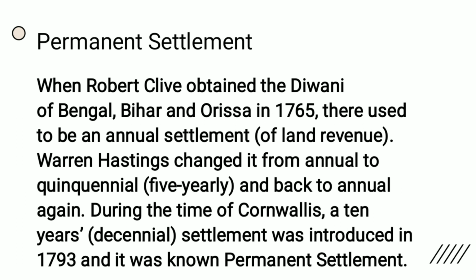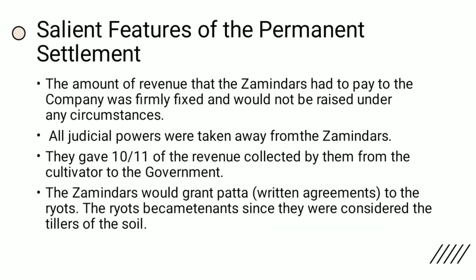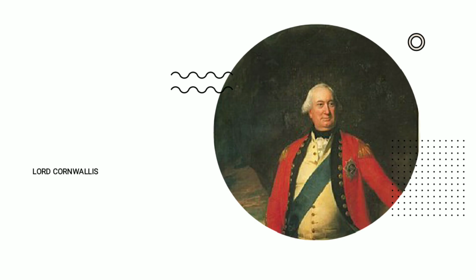Warren Hastings changed it from annual to 5-yearly and back to annual again during the time of Cornwallis. A 10-year settlement was introduced in 1793 and it was known as the permanent settlement. You are looking at this picture on the screen, it is Lord Cornwallis.